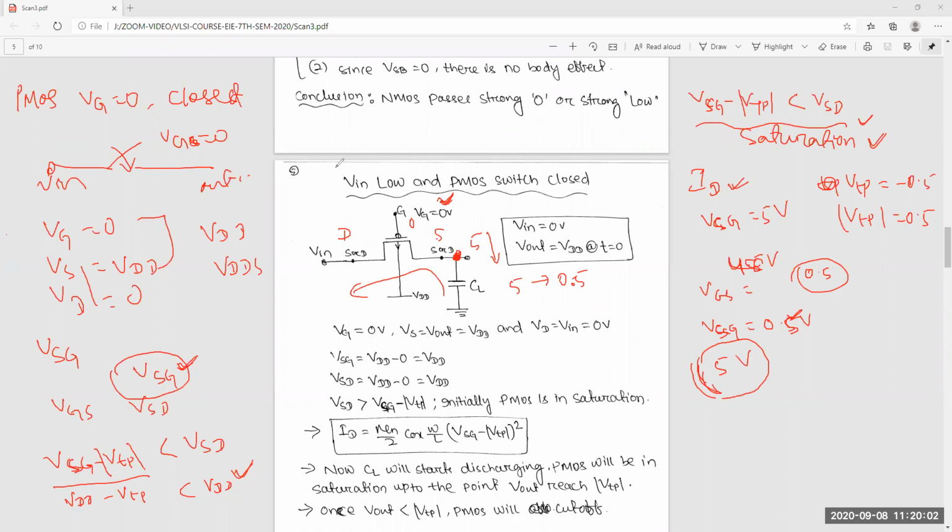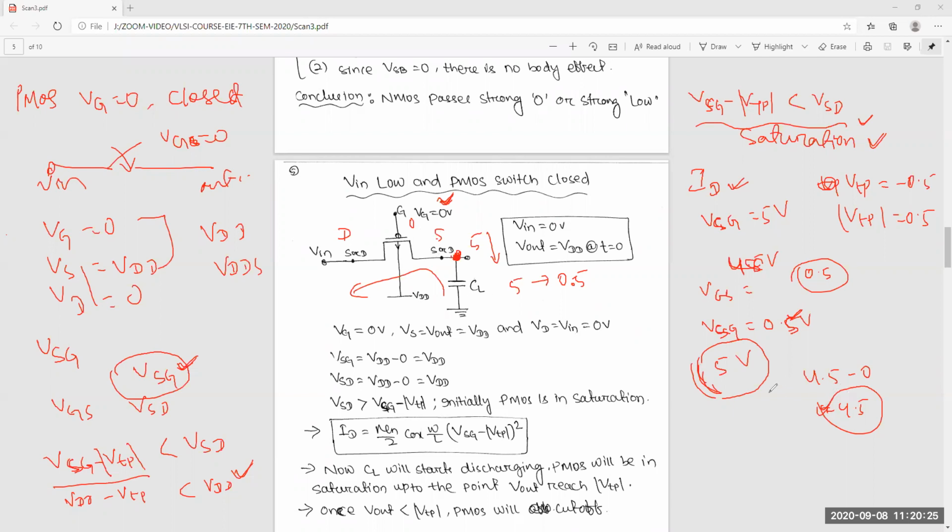I am saying when this will be 0.5 voltage. If it is 4.5 voltage, what will happen? VSG will be 4.5 minus 0, that is 4.5 voltage. That is in some mode, but still current will flow. That is not off.